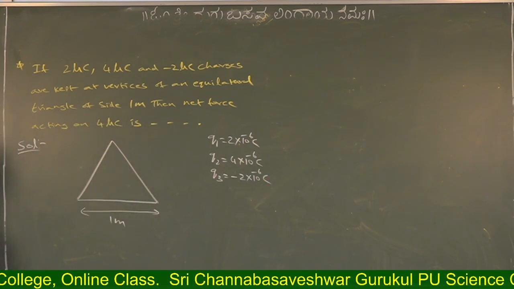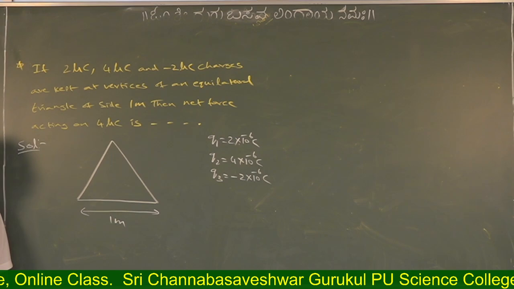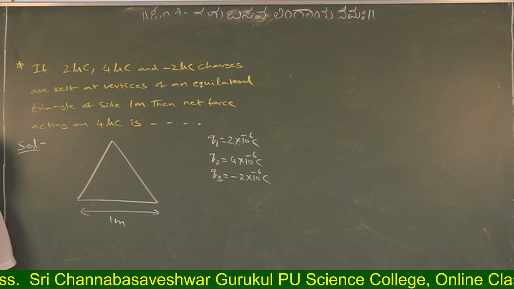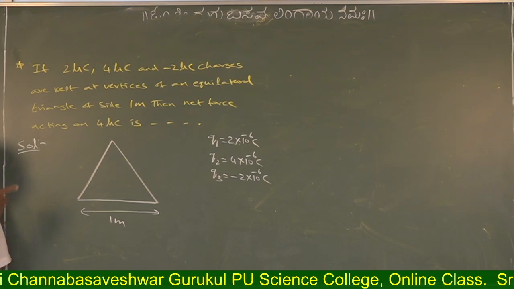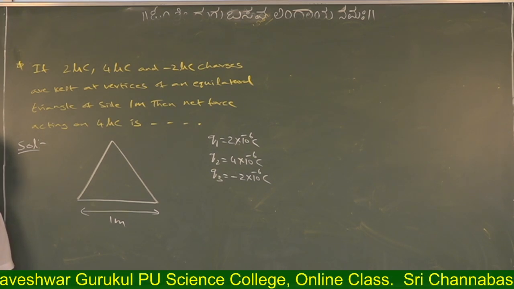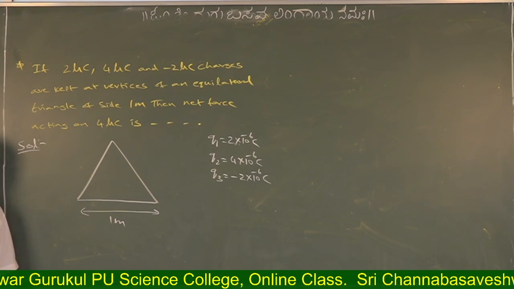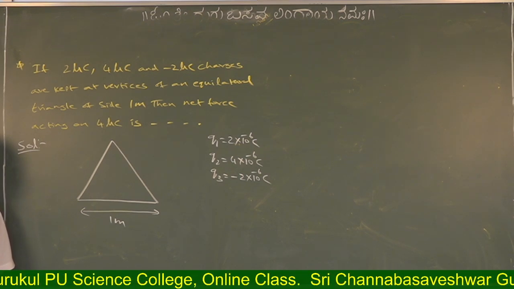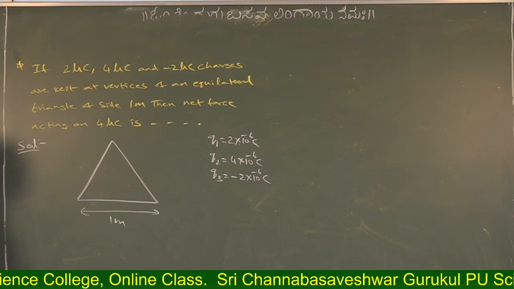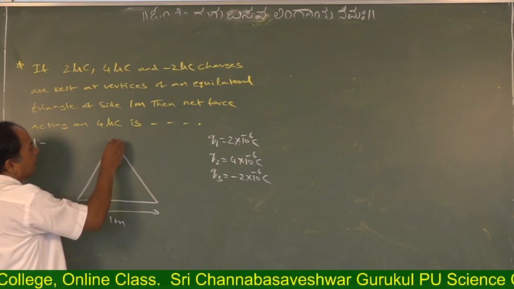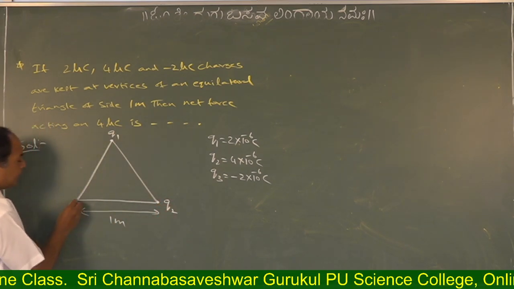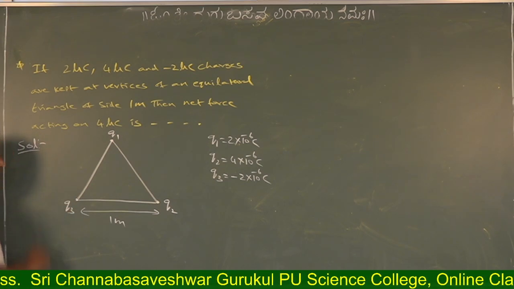When you are using Coulomb's law, should we consider the minus sign or the magnitude? Remember, magnitude. Even though the charge is negative, you should use the sign only for the direction of the force. But when using Coulomb's law, use only the magnitude. Here I am marking the Q1 charge, here the Q2 charge, and here the Q3 charge.